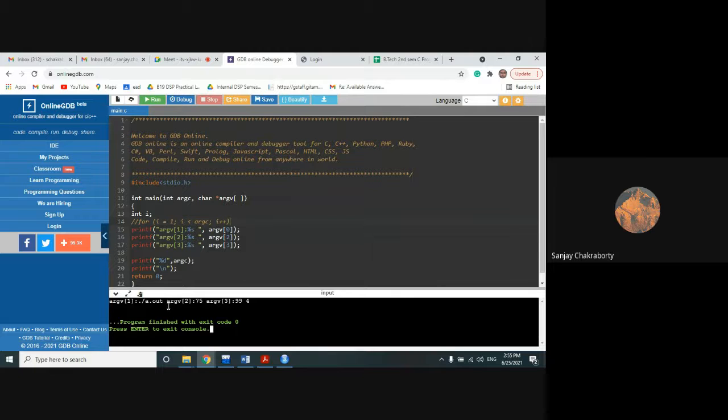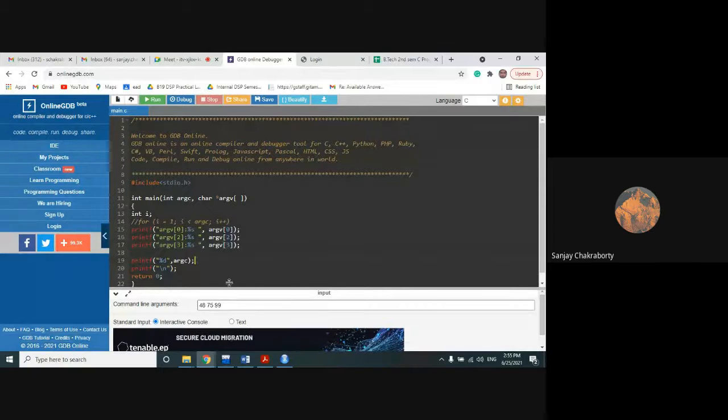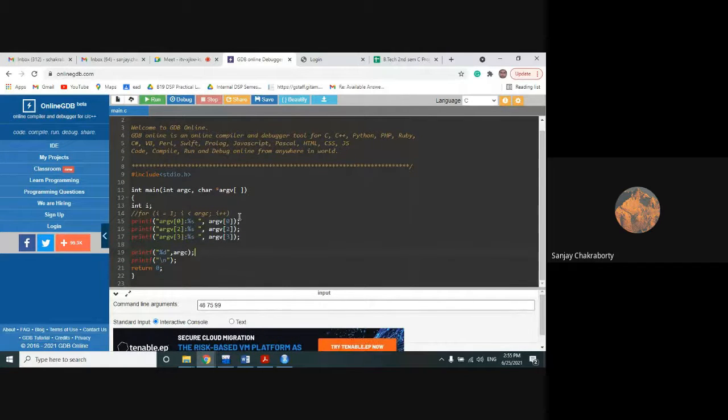But argv of 0 will give the execution command ./a.out, because it is left for the interpreter or C compiler to choose the default value for argv of 0, and that default value is your program name. Clear? Everyone clear? Yes, sir.